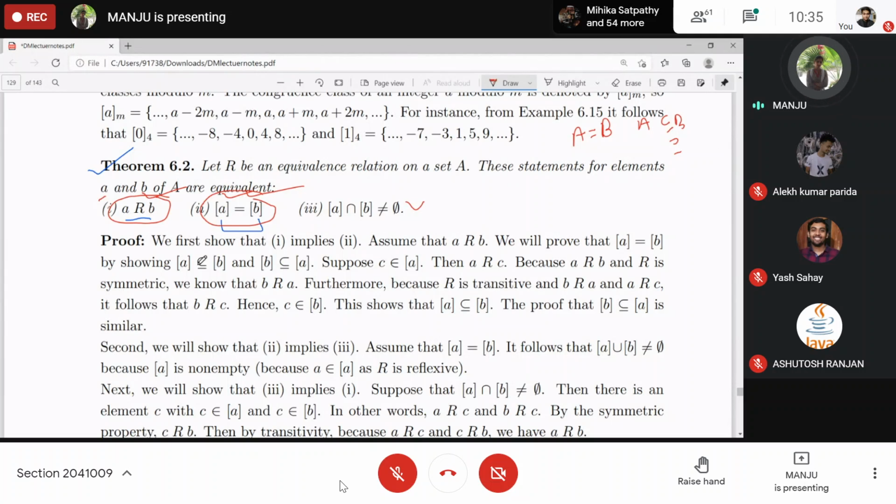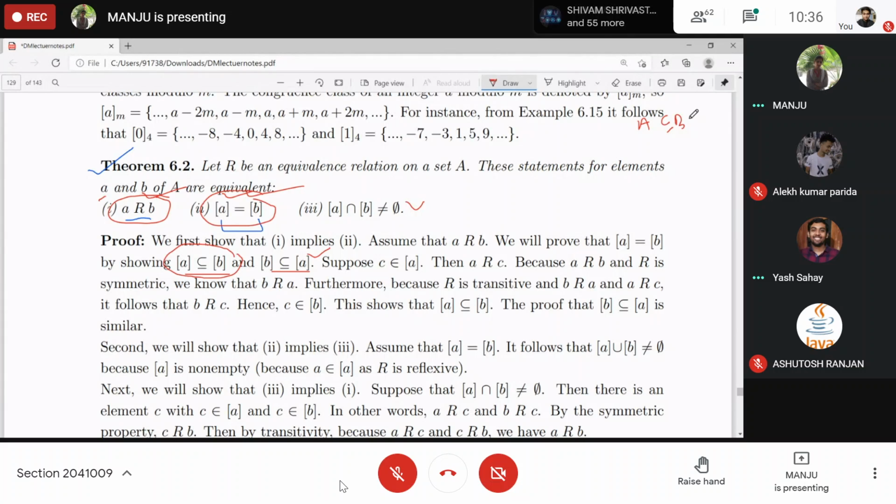So here also we will try to prove that the equivalence class of A is a subset of the equivalence class of B, and the equivalence class of B is a subset of the equivalence class of A. So for the first part of this theorem, we are trying to show A is a subset of B. And how do you show that? You pick some arbitrary element from here and try to show that it is also present in B, right?